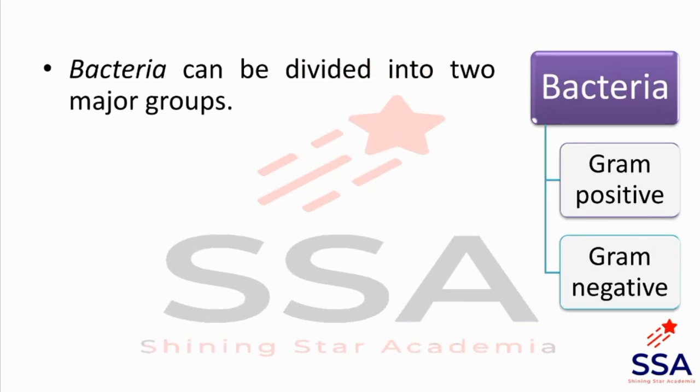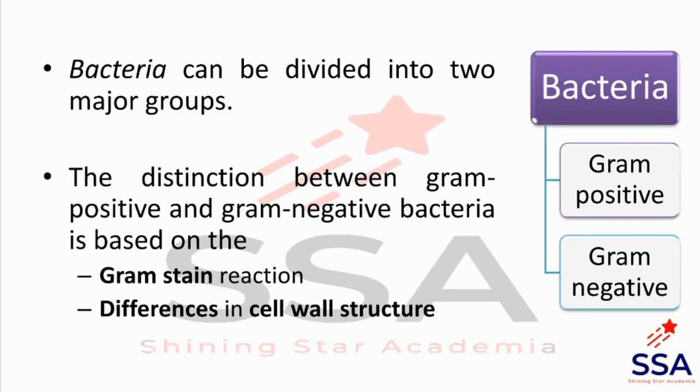Then bacteria can be divided into two major types, gram-positive bacteria and gram-negative bacteria. The distinction between gram-positive and gram-negative bacteria is based on their cell wall composition or cell wall structure and gram-stain reaction. We can differentiate gram-positive and gram-negative bacteria on the basis of differential staining, that is gram stain. In gram stain, gram-positive appears purple and gram-negative appears pink in color.